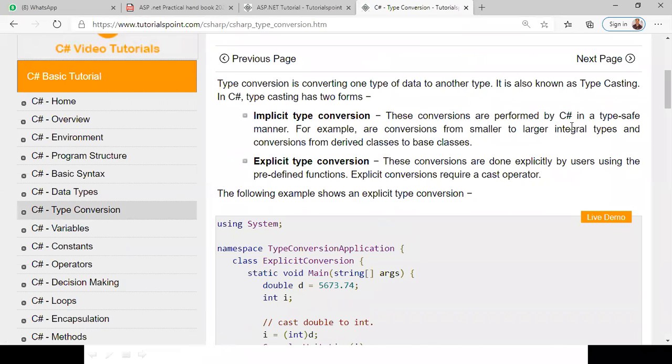There are two types of conversion: implicit and explicit. What do you mean by implicit? These conversions are performed by C# in a type-safe manner, because conversion from a smaller to a larger integer type happens automatically, integer to float, integer to long directly, and conversion from a derived class to a base class they can do easily. That is called implicit. Explicit means